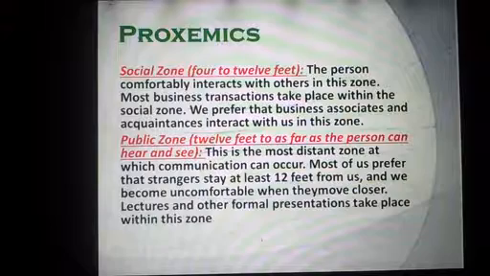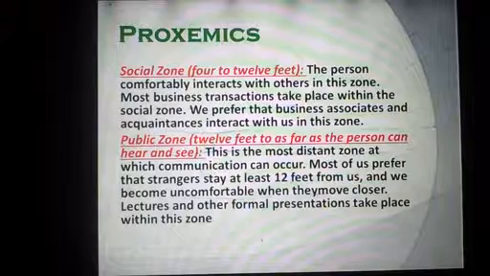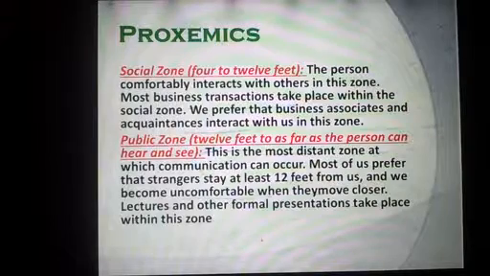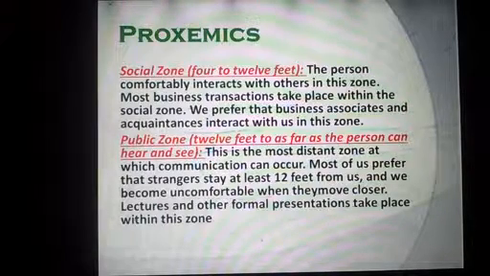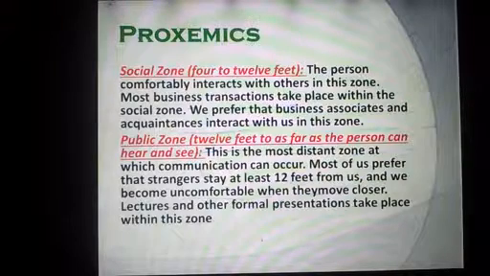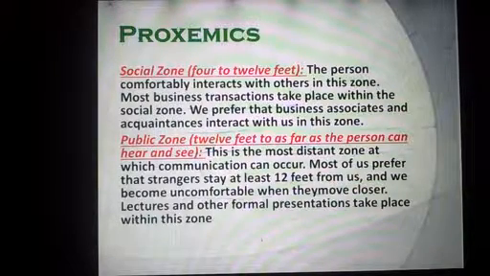A social zone, 4 to 12 feet. A person comfortably interacts with others in this zone. Most business transactions take place within this zone. We prefer that business associates and acquaintances interact with us in this zone. You have public zone, 12 feet to as far as the person can hear and see. This is the farthest zone at which communication can occur. Most of us prefer that strangers stay at least 12 feet from us, and we become uncomfortable when they move closer. Lectures and other formal presentations take place within this zone. Very important key point.